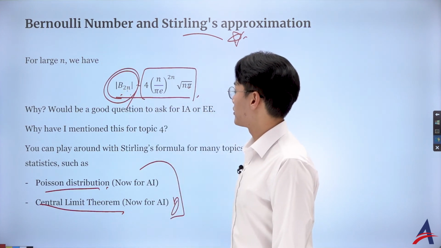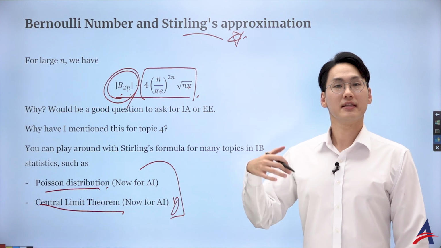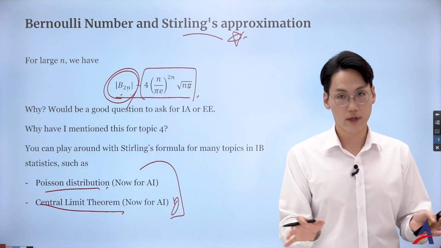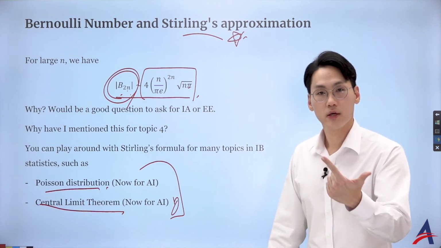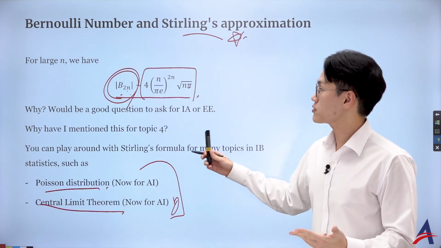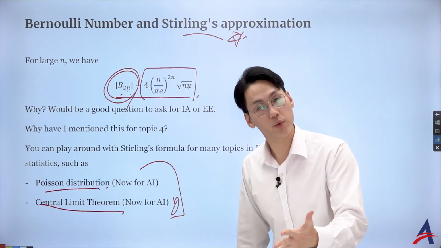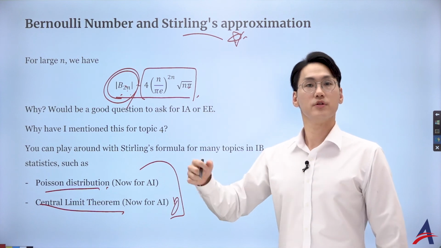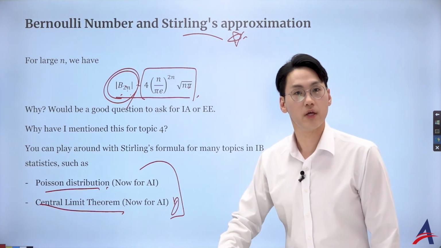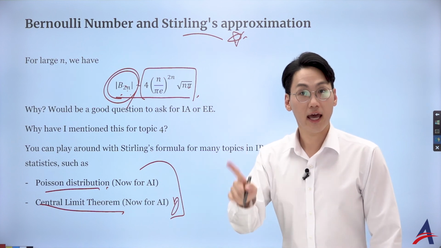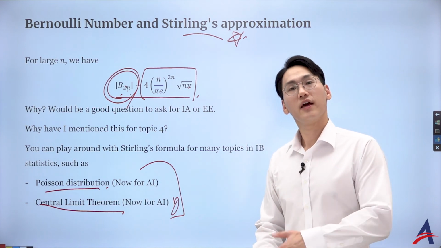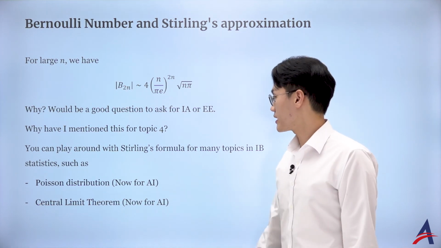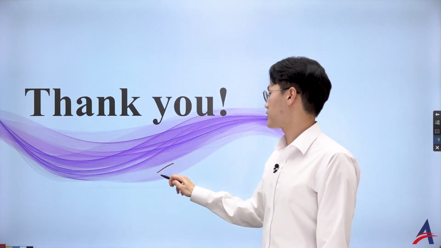That's why I wanted to end this video with this nice introduction of the Bernoulli number, which we thought was hugely algebraic, involving topics 1, 2, 3, and 5, but can actually reach some topics in topic 4 as well. And that's why I love this number with this expression, because it really summarizes everything we learned in the AA syllabus. Hence, the question is called: Everything, Everywhere, AA Once. Okay, but yeah, that's really the finale of this series here.